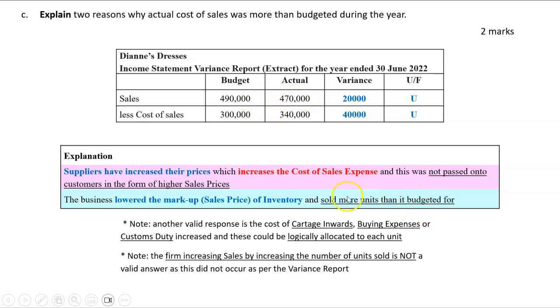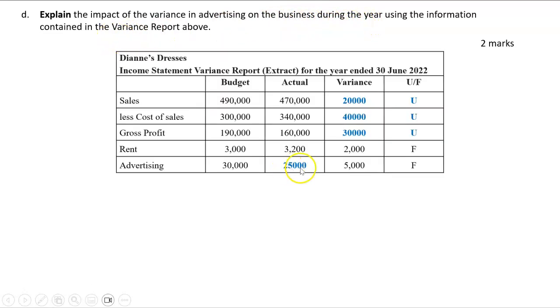So we would need to say we increased the number of units sold, but we sold them for much less than we budgeted for. And our final question was: explain the impact of the variance in advertising on the business during the year using the information provided. So that's where you've got to be able to interpret these as well. So try and make the parts talk to each other. So we can see here